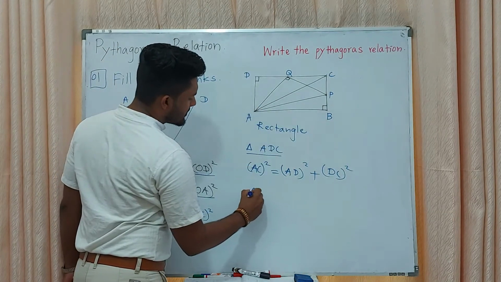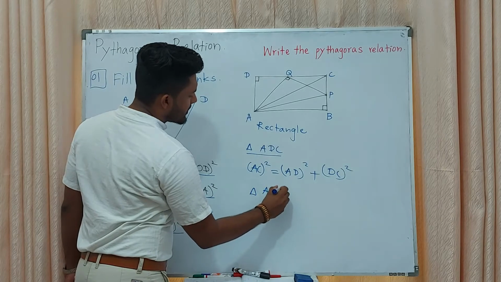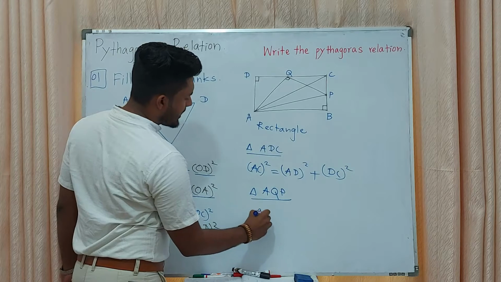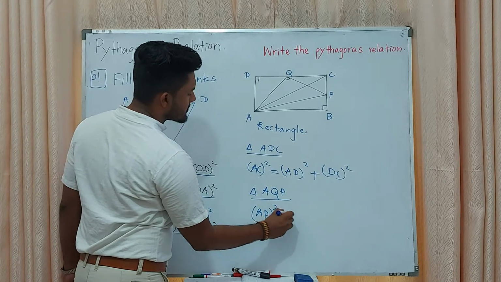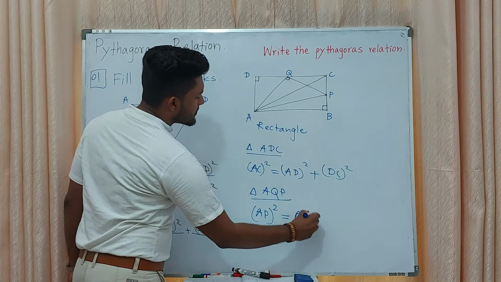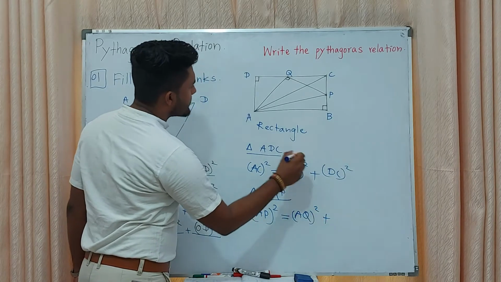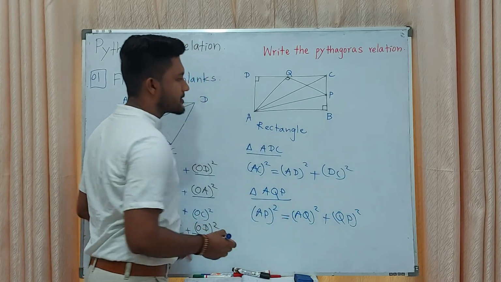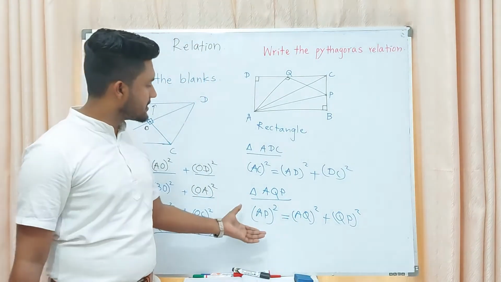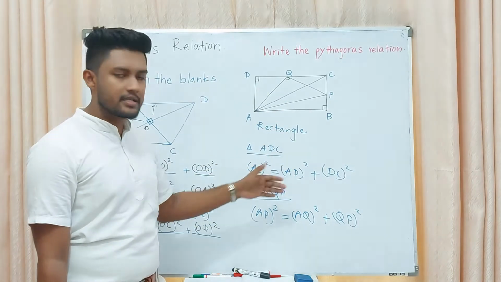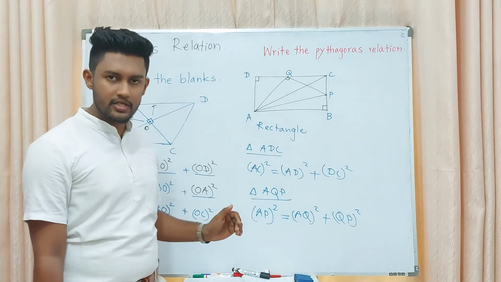Then shall we take another triangle? Triangle AQP. Yes. Then what is the hypotenuse? AP squared equals AQ squared plus QP squared. Likewise, we can derive the Pythagoras relation. You have to write the other relations in your writing book.